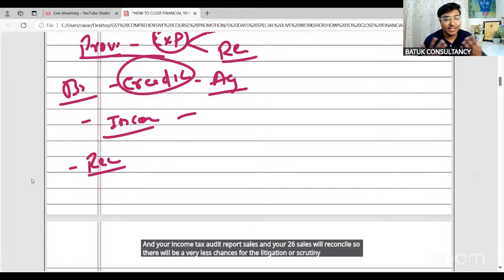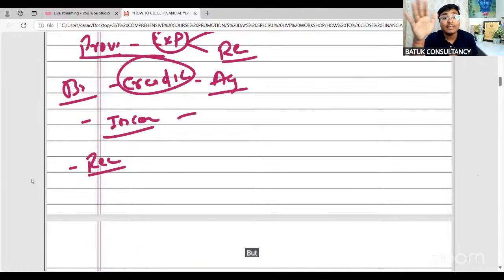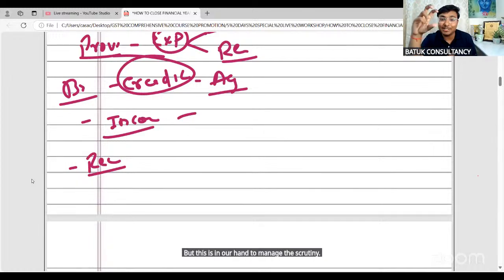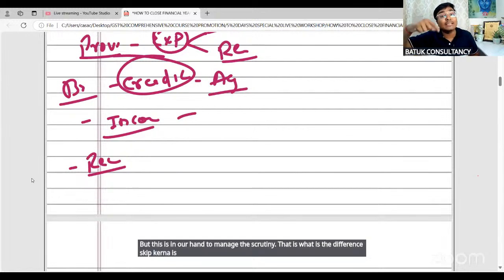As we all know, it is not in our hand to skip the scrutiny, but it is in our hand to manage the scrutiny. That is the difference. Skipping is not in my hand, but I can manage the things. That is what is in my hand. So these are the specific areas for which the March month return is very special.